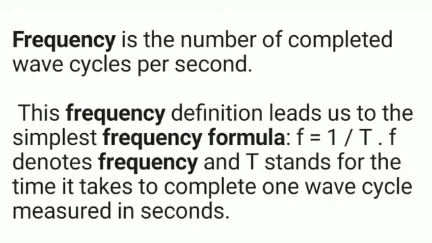Frequency of oscillation. The number of oscillations completed by an oscillator in 1 second is called the frequency of oscillation. Frequency is denoted by the letter n, that is, small letter n. The formula for frequency is n = 1/T, where T denotes the time period of oscillation.